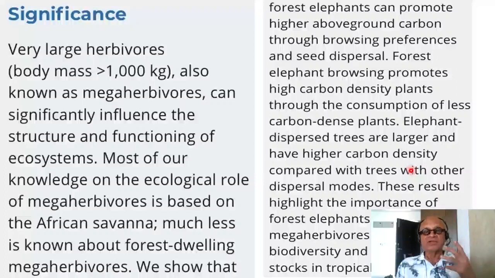So there are smaller herbivores, there are birds involved, and accidental carriers, and so on. These results highlight the importance of forest elephants and other megaherbivores for maintaining biodiversity and high carbon stocks in tropical forests.